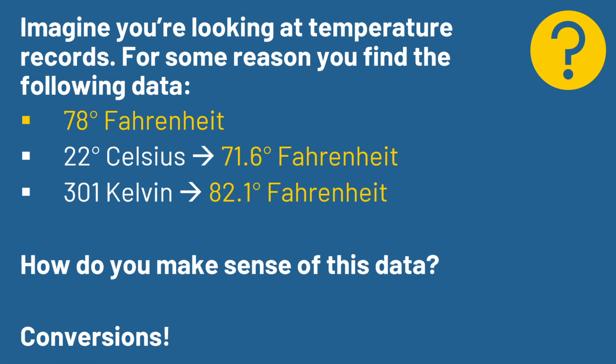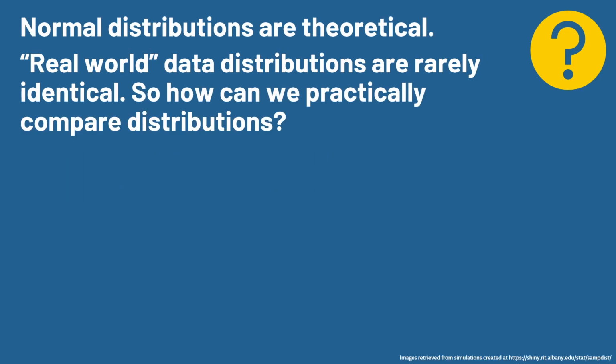Right, and so the point is, we need to convert things sometimes to compare in any sort of meaningful way. And the same is true with distributions, right? And that's why we have the standard normal distribution and z-scores. And so we have that standardized measurement or system to look back to, interpret things, and make comparisons.